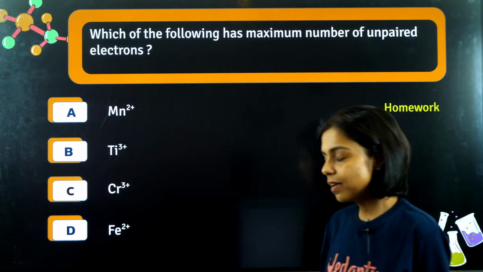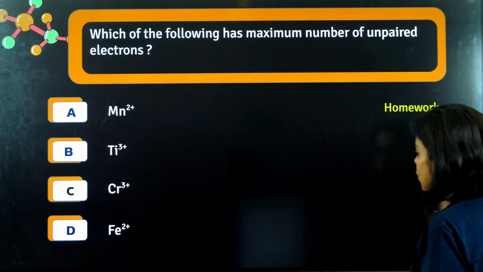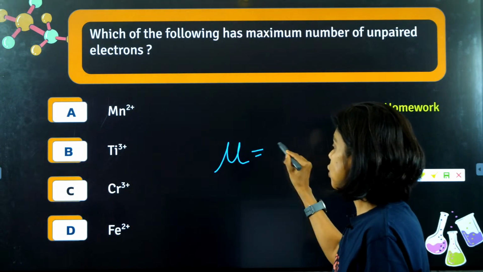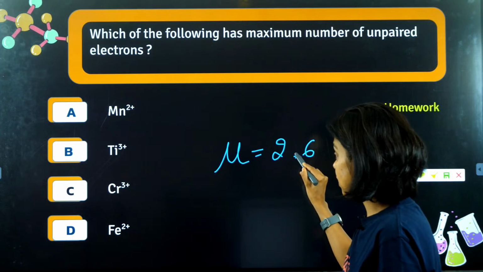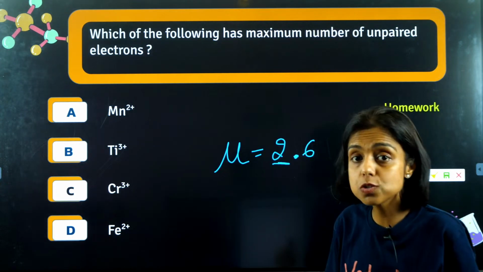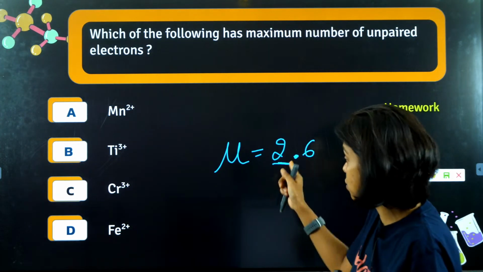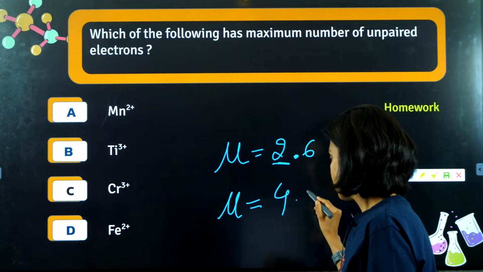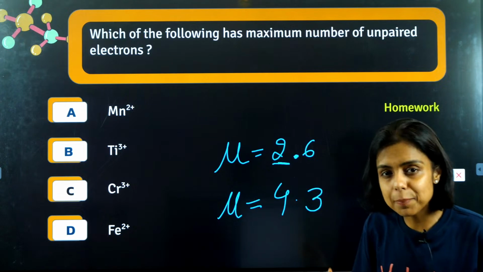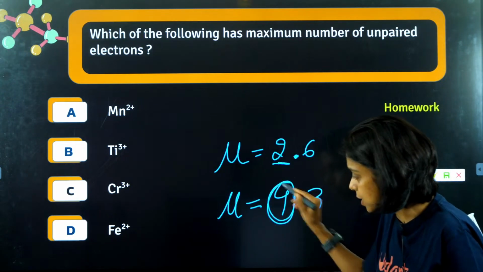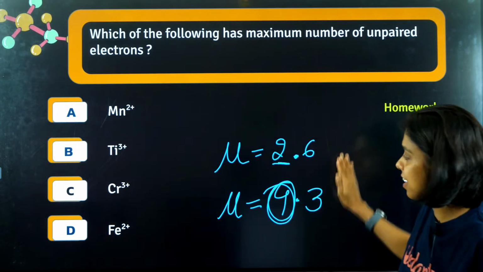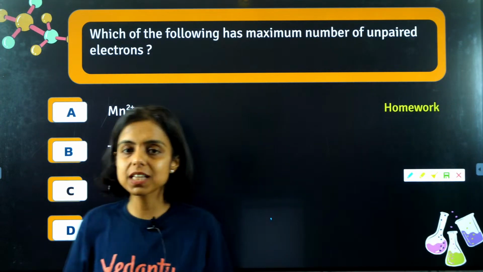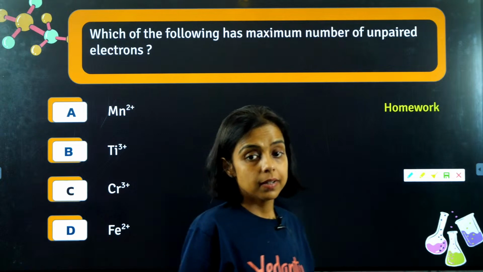Yes. Let me tell you a trick also. Suppose for any species they have given you the value of magnetic moment as 2.6. So the digit before the decimal tells you the number of unpaired electrons. That means the species has 2 unpaired electrons. Suppose the magnetic moment for any species they give you is 4.3. That means how many unpaired electrons are there? The digit before the decimal, 4 unpaired electrons, right? Anyways, this question is your homework question. You are supposed to tell the maximum number of unpaired electrons here, guys.